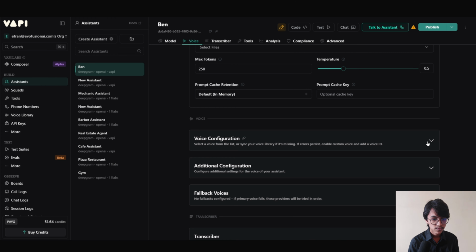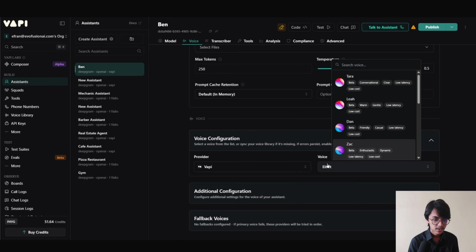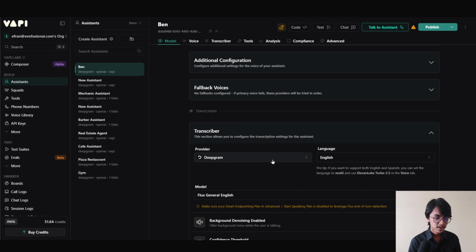Now here we have the voice configuration. For the voice provider, I'm gonna use Vapi, but you can try different providers from here. And for the voice, I'm gonna use the default one, Elliot. Now here we have the transcriber. Here we are gonna use Deepgram as our provider. Now we are gonna click on publish.